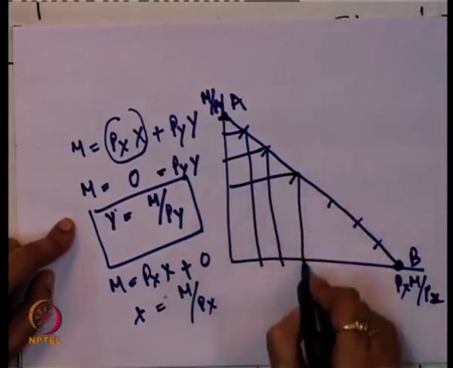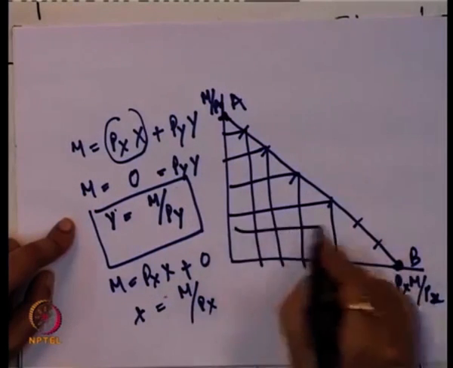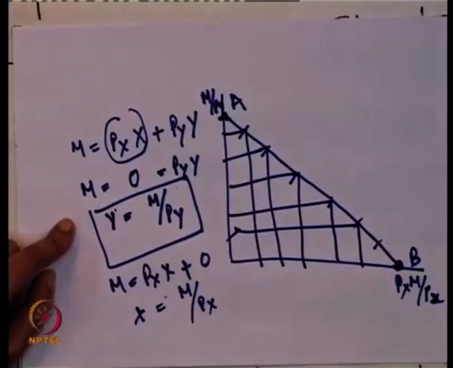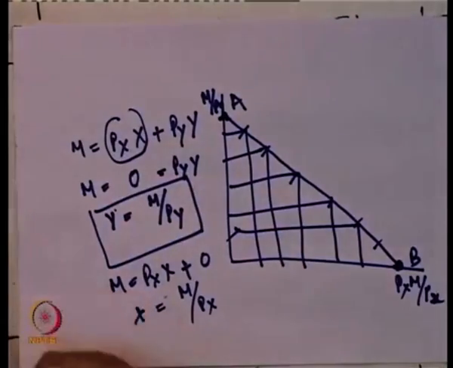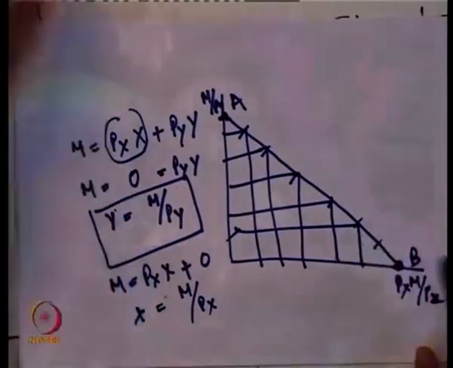So, any point in this range gives a mix of goods x and y, whereas these 2 extreme points show that the entire money income is getting spent on one specific good: on good x in the case of the horizontal axis, and on good y in the case of the vertical axis.